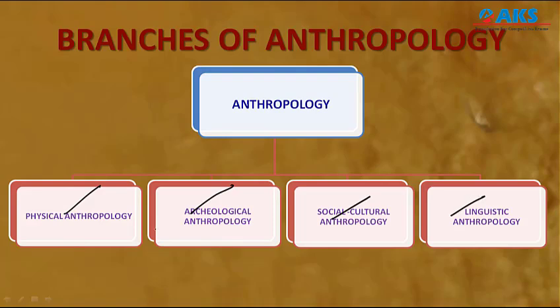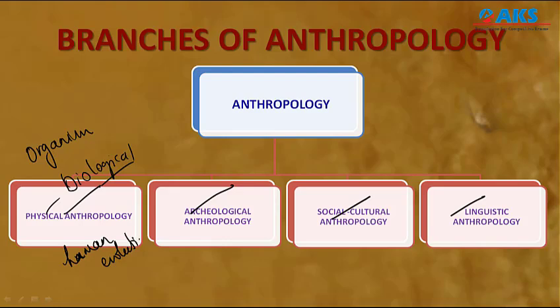The branch which studies humans as organisms is called physical or biological anthropology. This is also called physical or biological anthropology. In this context, it studies human evolution and human variation. So we will study here human evolution and human variation in relation to culture and society. This thing you should not forget. Culture and society, you should not forget.